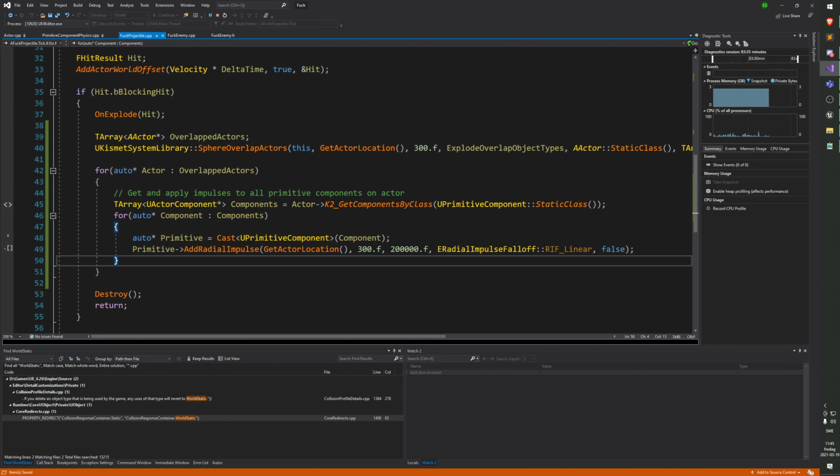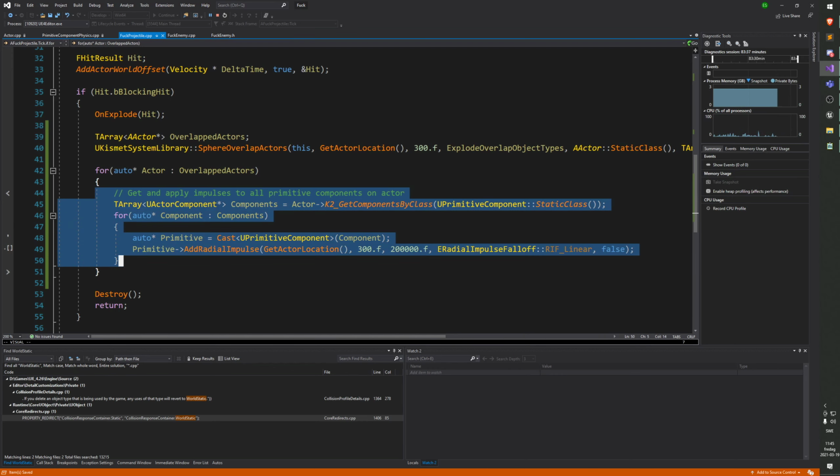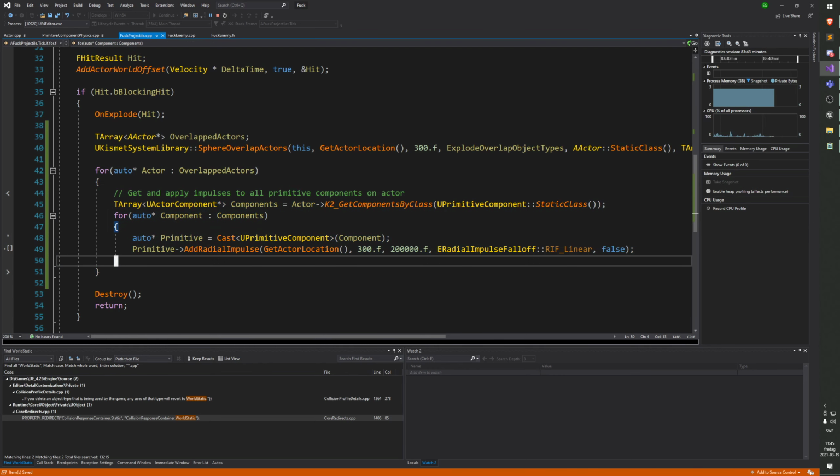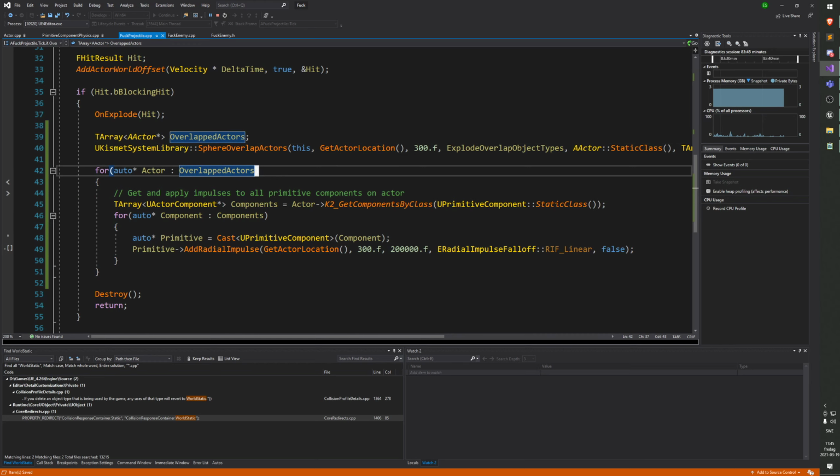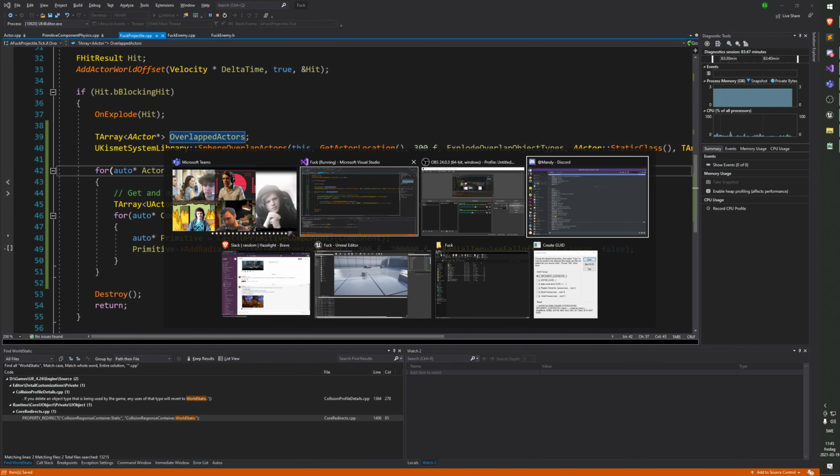Good that you ask. So now we're applying radial impulses to all the primitive components. You can kind of see why I didn't want to do this because it's super annoying. But now it's done. So let's see if it actually works. Let's see if it even compiles.